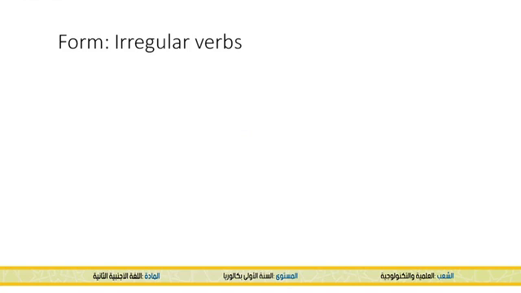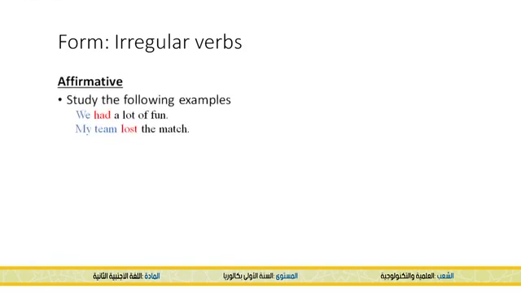Now let's move to the form of the irregular verbs. We start with the affirmative. So we had a lot of fun. So the verb here is an irregular verb. So we say we had a lot of fun. And the second example, my team lost the match. So we have here the subject plus the irregular verb form. As I said, there is no rule to help you decide how you will conjugate the irregular verb.